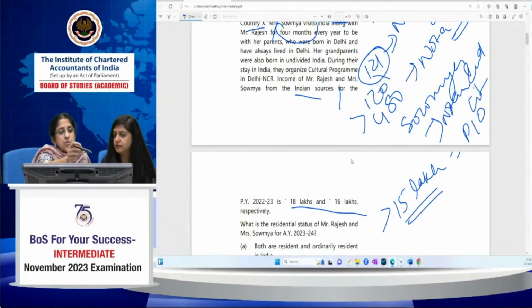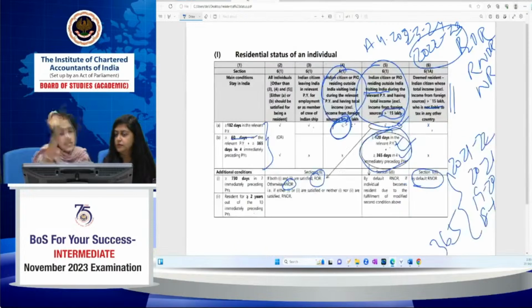I'll take you back to that particular chart, residential status. If you see this one, exceeding 15 lakh, this is a case of an Indian citizen or a person of Indian origin. Neither of them are Indian citizens. Soumya fits into person of Indian origin. So in case of Soumya, she is residing outside India.